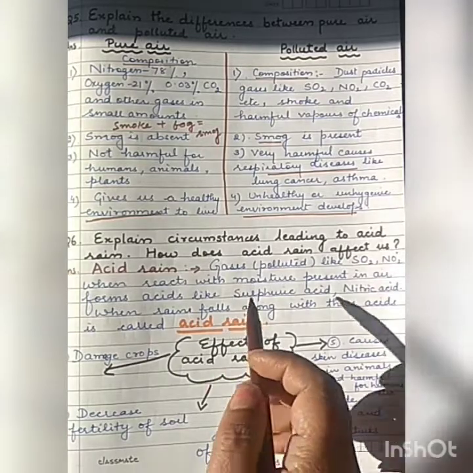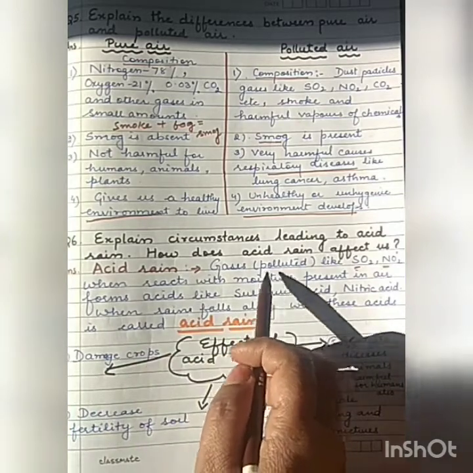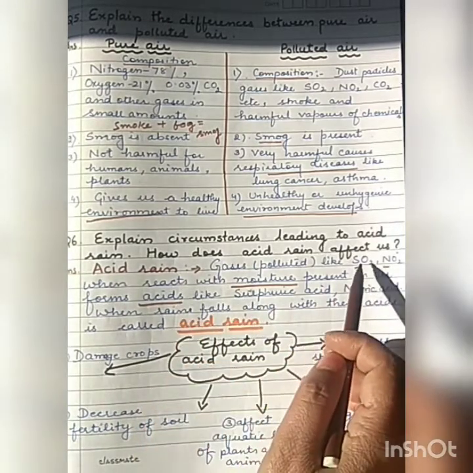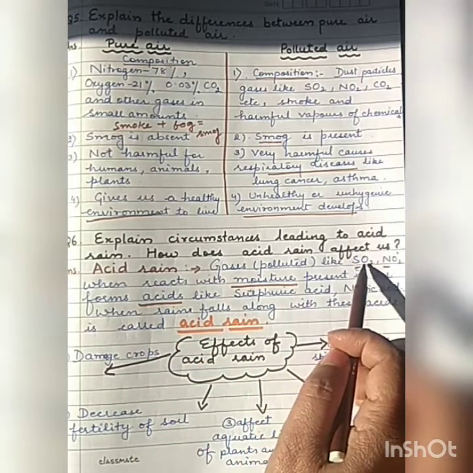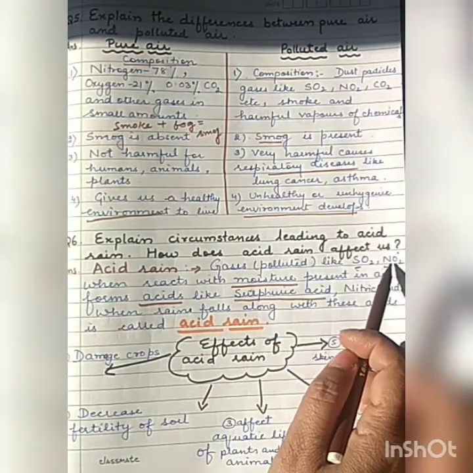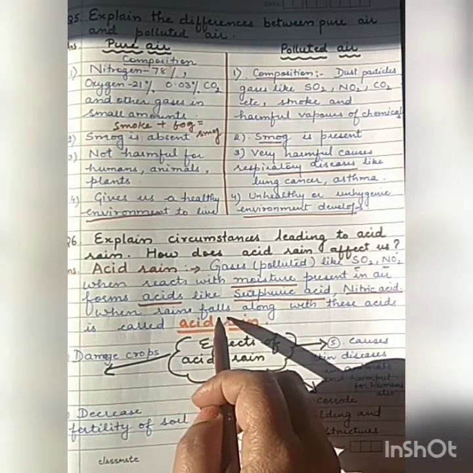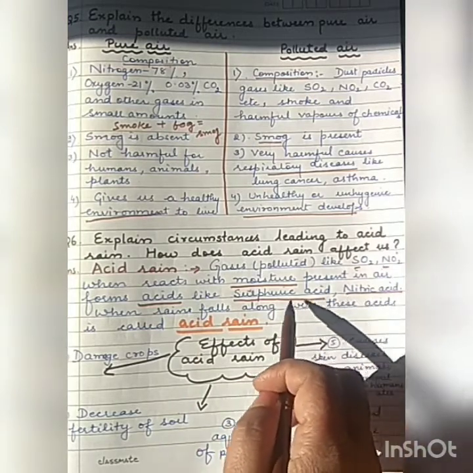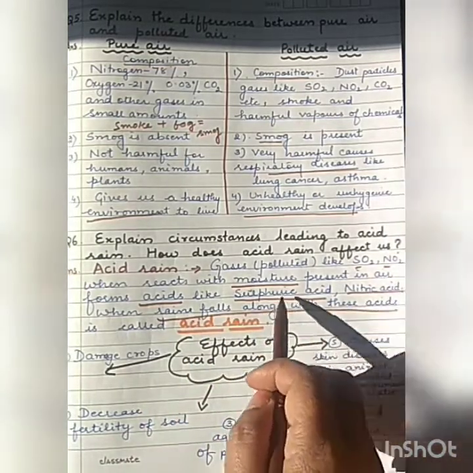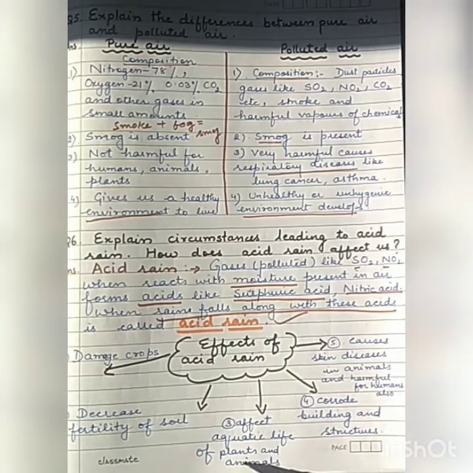So, students, here the polluted gases like SO2 and NO2 react with the moisture which is present in the air and form acids. When moisture reacts with sulfur dioxide, it forms sulfuric acid. When moisture reacts with nitrogen dioxide, it forms nitric acid. And when the rain falls, it falls along with these acids, like sulfuric acid and nitric acid. They cause acid rain.